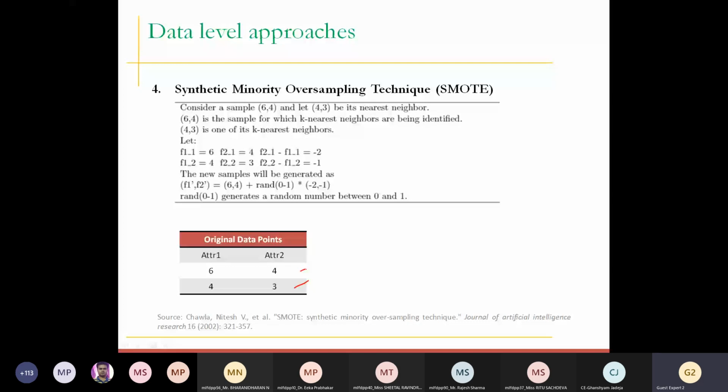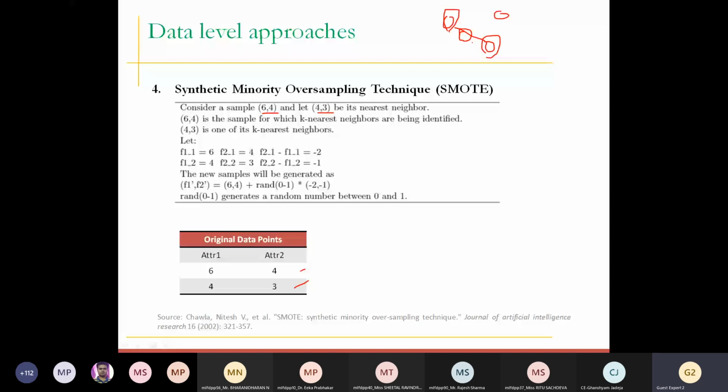Once we have identified a minority class sample and the neighbors I have selected, this slide basically says how you are going to plot a new point. This particular point is 6, 4 and this one is 4, 3. I'm trying to figure out the line for the synthetic point.